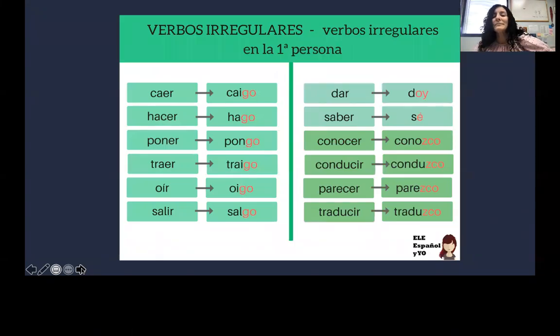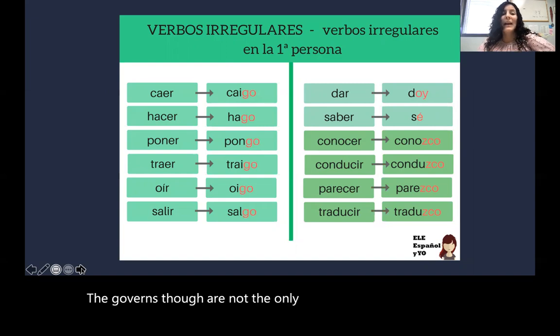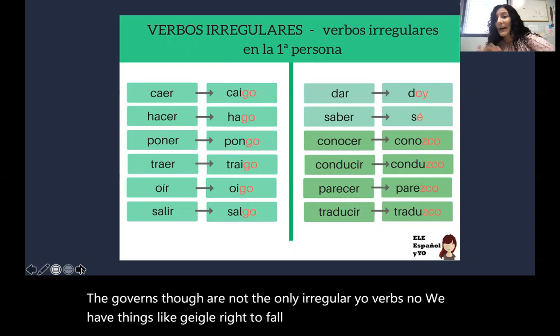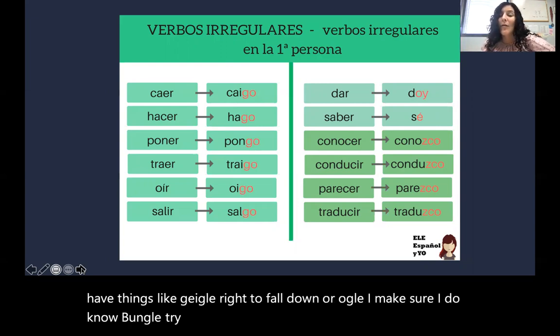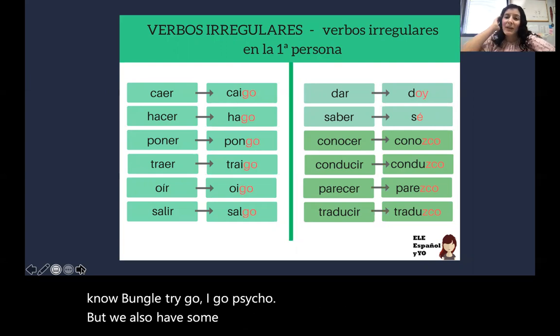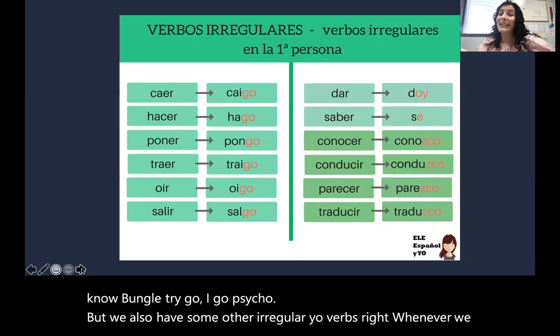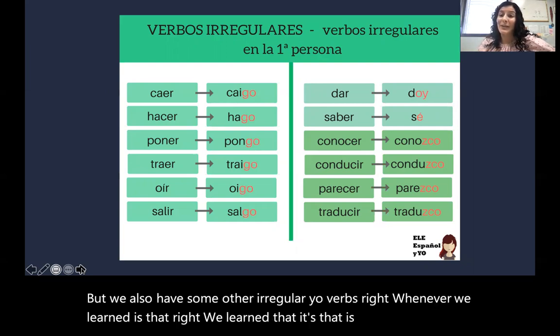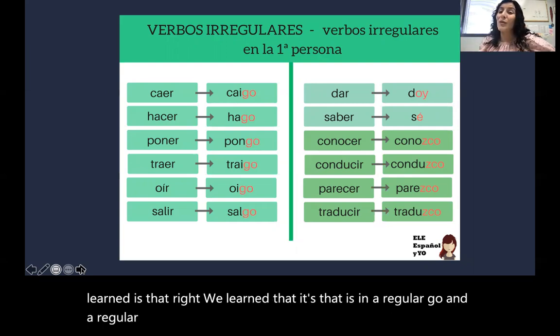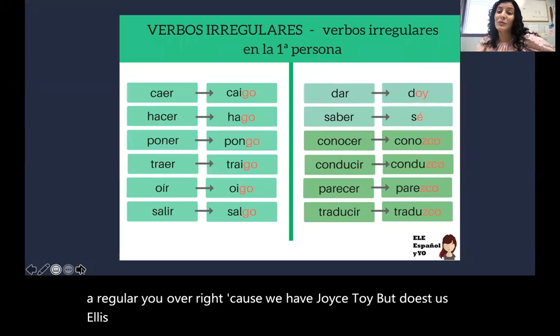Okay. Now the go verbs though are not the only irregular yo verbs. We have things like caigo, to fall down, or hago, I make or I do, pongo, traigo, oigo, salgo. But we also have some other irregular yo verbs. Whenever we learned estar, we learned that estar is an irregular yo verb, because we have yo estoy, but tú estás, él está, nosotros estamos, vosotros estáis, ellos están, ¿no?